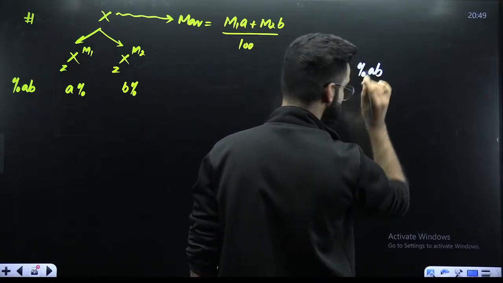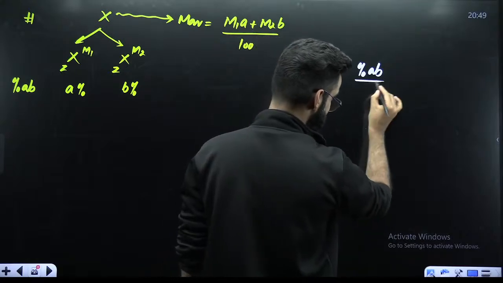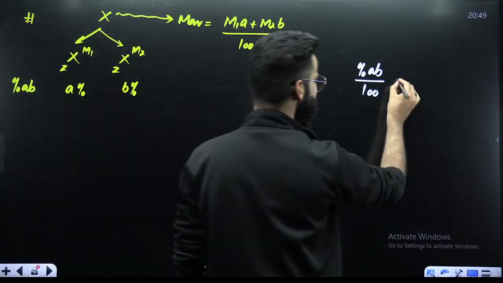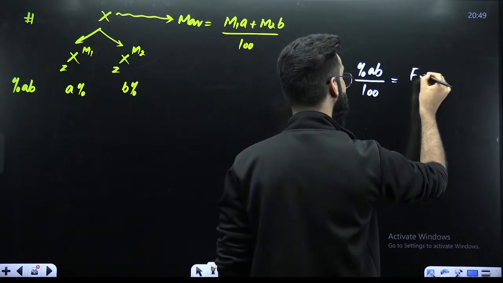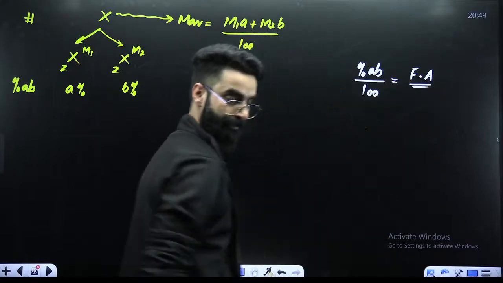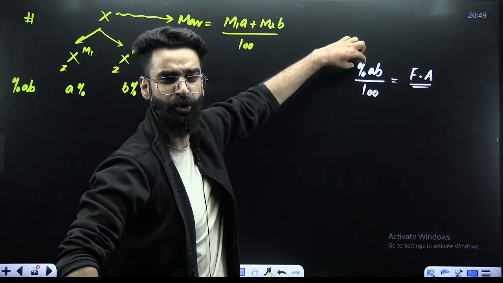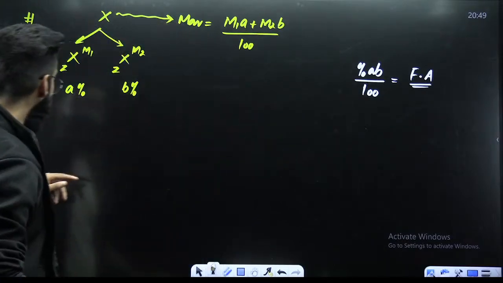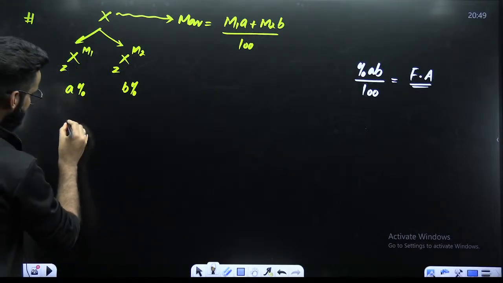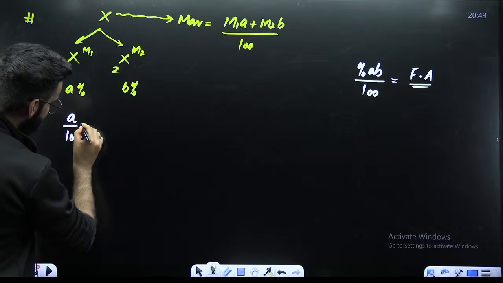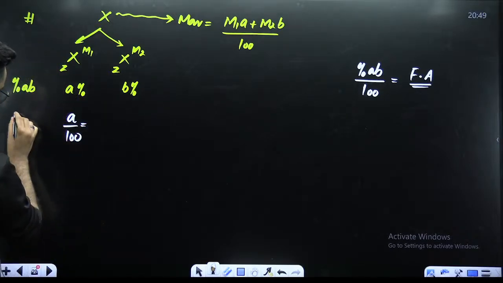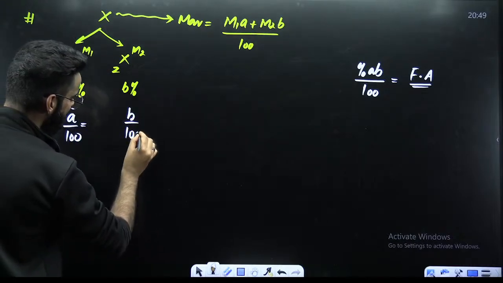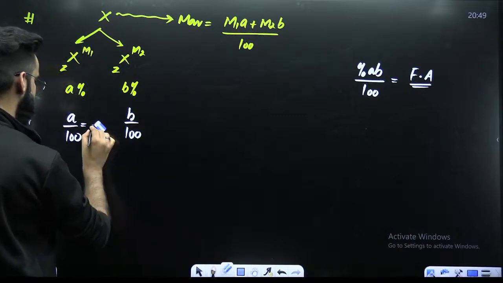Percentage abundance of the isotope divided by 100 is something which I call the fractional abundance of the isotope. For example, the percentage abundance of this isotope is A. If I divide A by 100, I'll call this the fractional abundance of the first isotope. Similarly, B divided by 100, I'll call the fractional abundance of the second isotope, right?